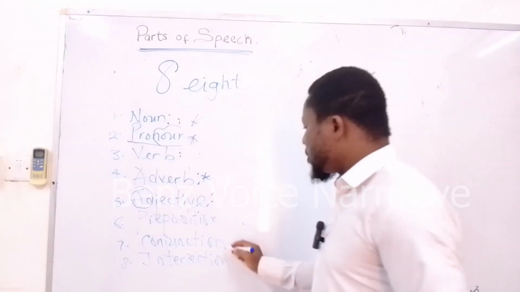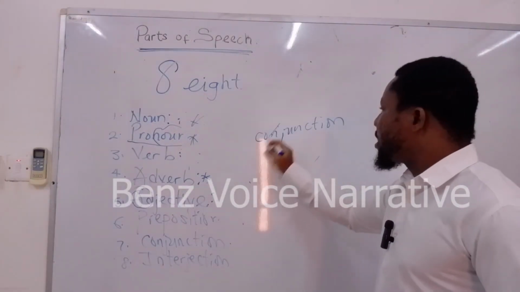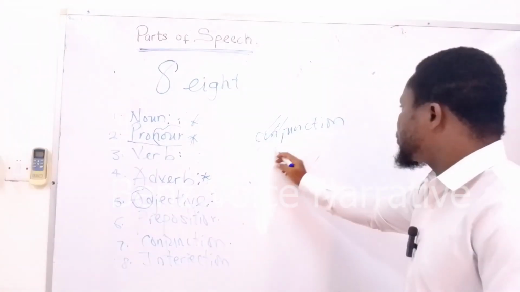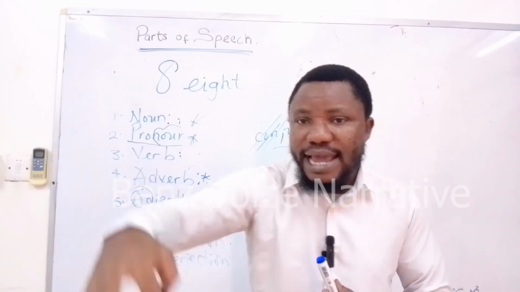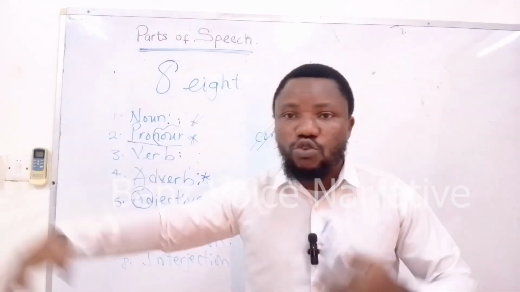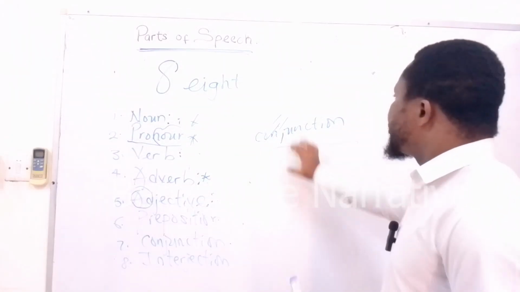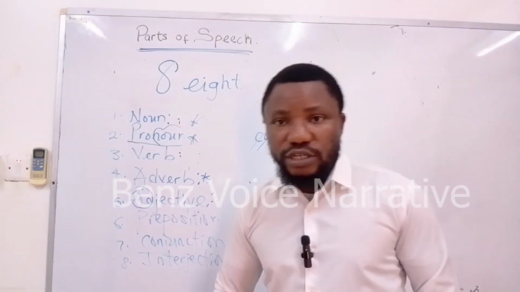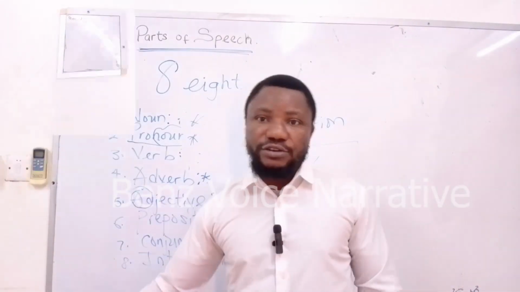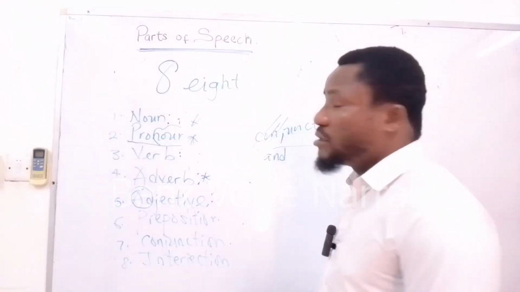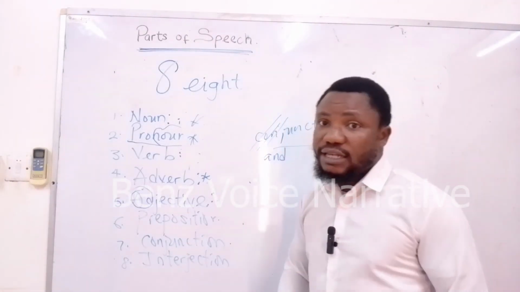So we go to the penultimate one, conjunction. To understand the meaning of conjunction, you cancel the word con. What you're left with is junction. A junction is a spot, a position that connects, that links other places or people together. Like a T-junction, a bus stop, etc. So a conjunction is a word that joins, that links other words, other parts of speech together. In the previous videos, we looked at the three types of conjunction: coordinating conjunctions, correlative conjunctions, and subordinating conjunctions.